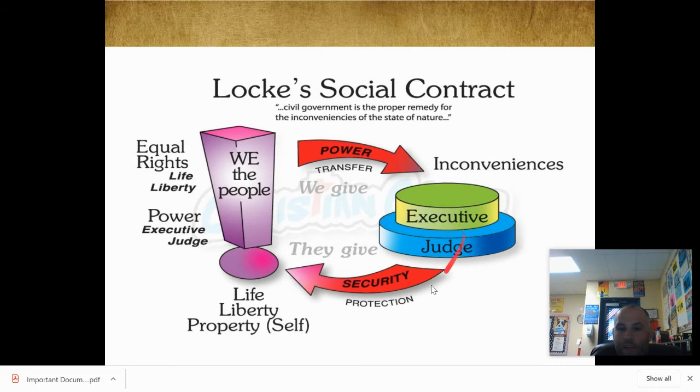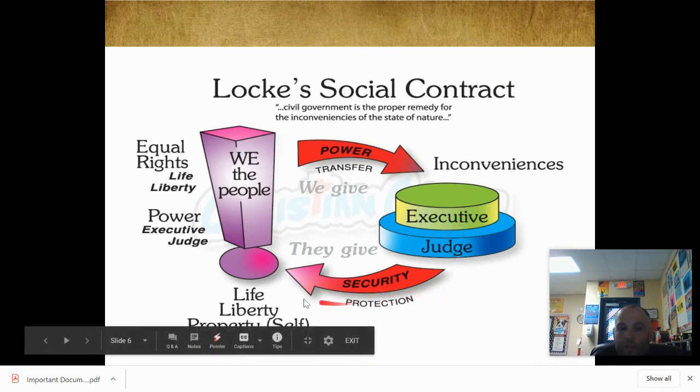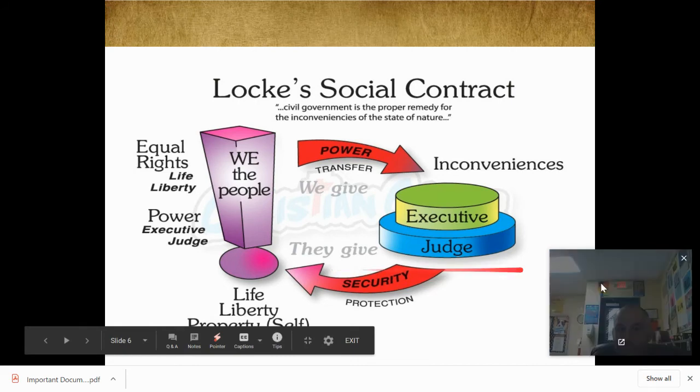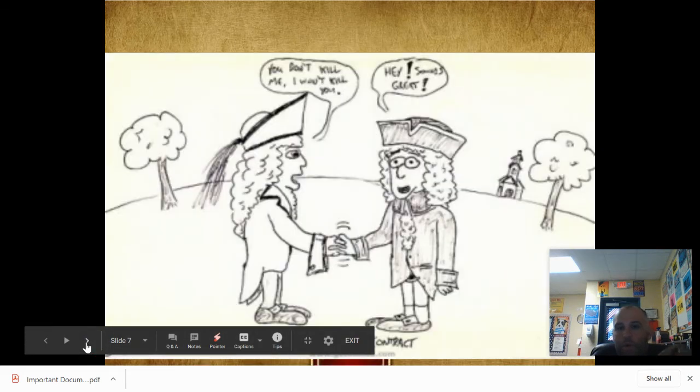But in return, government is supposed to give us protection. They're supposed to protect our life, liberty, and our property. So we give power and we agree to obey the law. In return, we are supposed to get life, liberty, and property protected. And what he says is just like if we don't agree to obey the law, government would punish us. If government doesn't protect our life, liberty, and property, we should get rid of that government. So again, a picture of social contract there, people shaking hands.